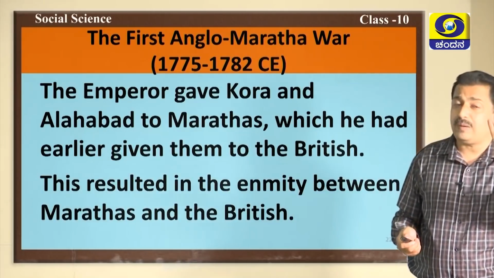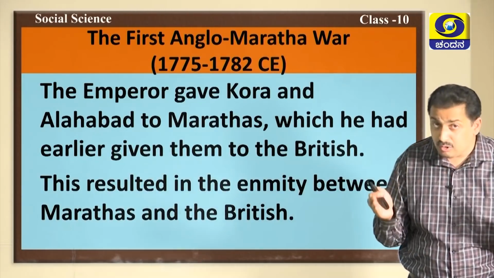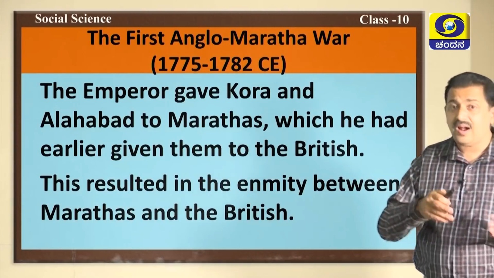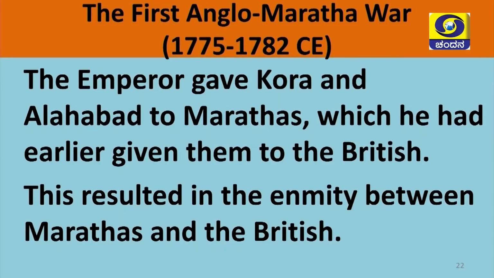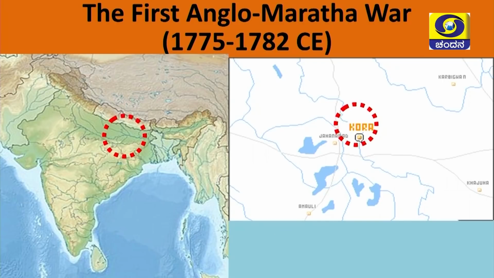II gave 2 places to the Marathas. Which were those 2 places? It was Kora and Allahabad. Kora and Allahabad were given to the Marathas, but actually these places he had earlier given to the British. Since these places were given to the Marathas, the enmity grew between the Marathas and the British. So, this is one of the reasons for the first Anglo-Maratha war, and here I am showing you Kora, Allahabad